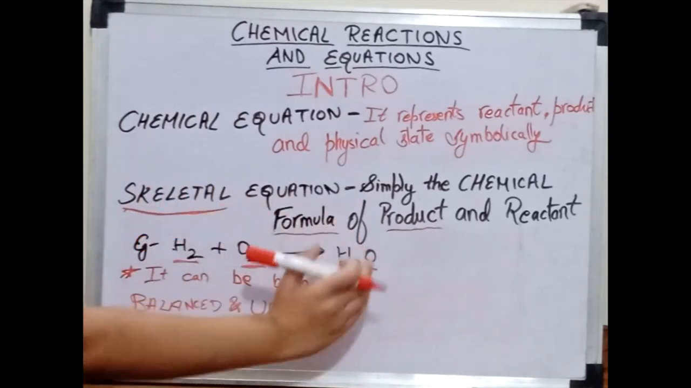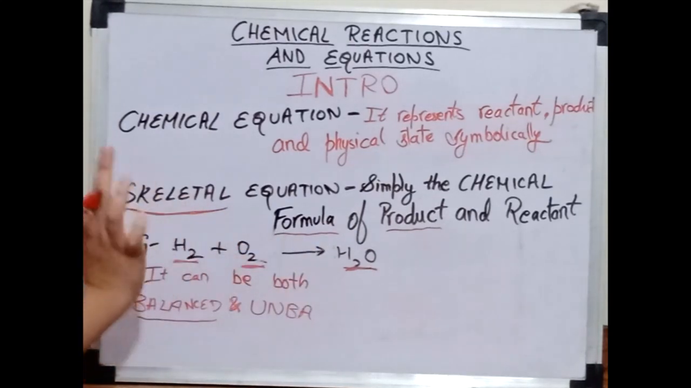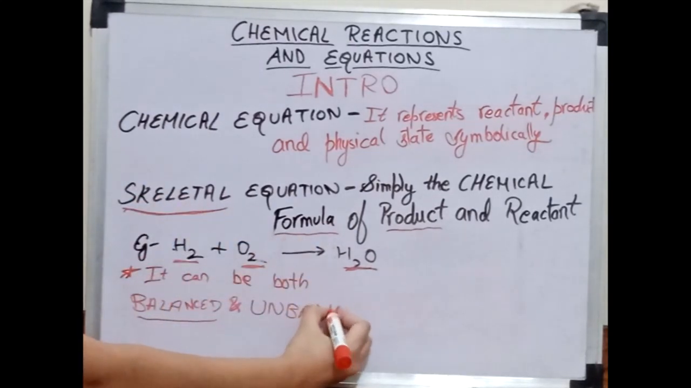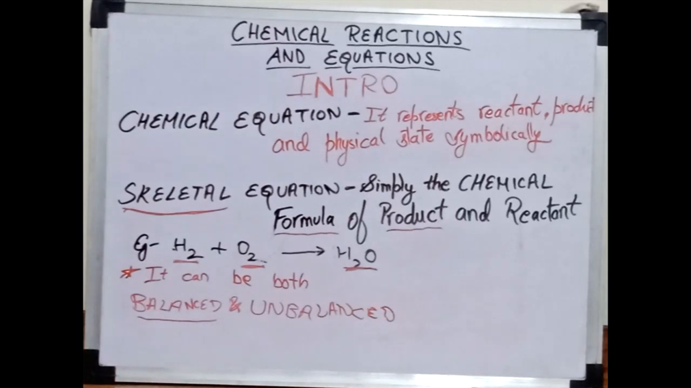Reactant side and product side should be equal. Atom number, the mass should be equal. So now your skeletal equation can be both balanced and unbalanced. Let me tell you how.